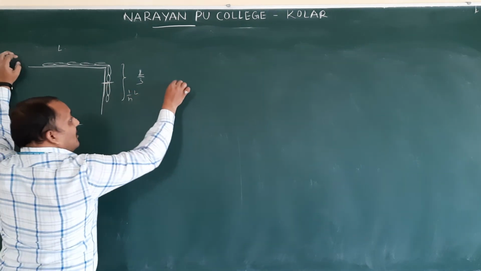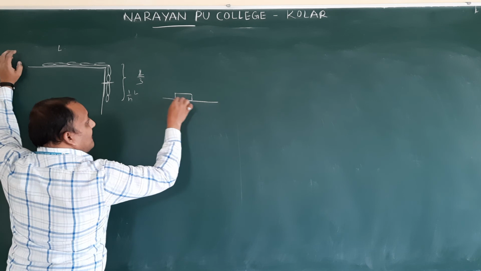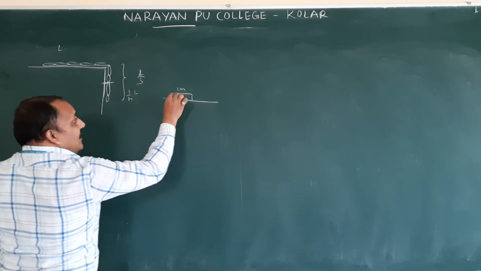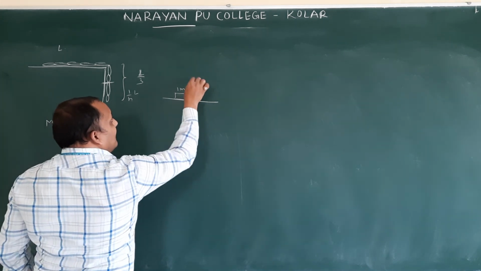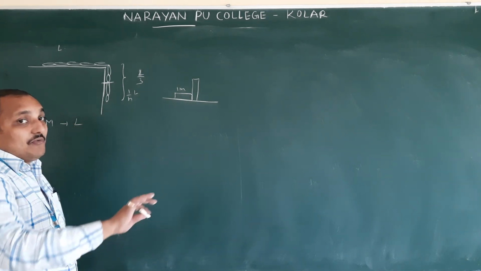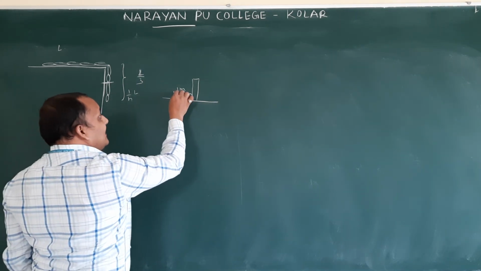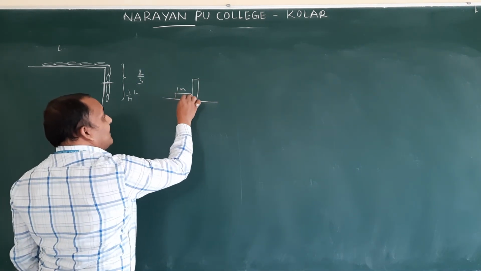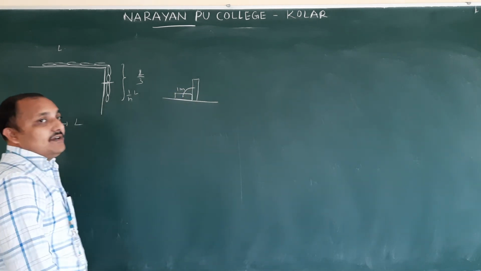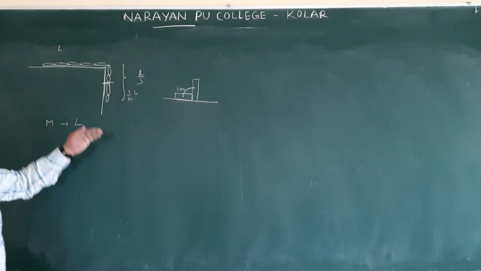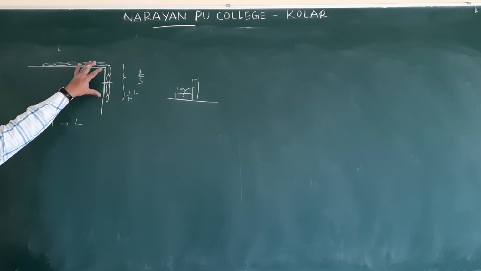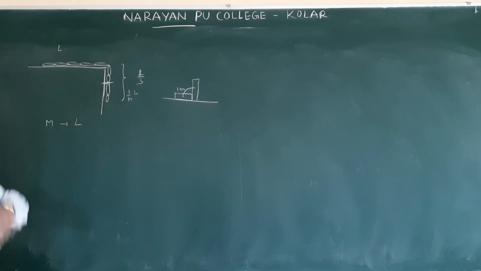If you take a 1 meter scale and make it vertical like this, where you applied force is not at the end. You applied force here. So therefore, at half of the length of the hanging part, the force is acting.